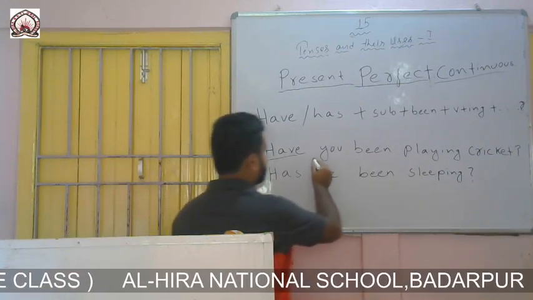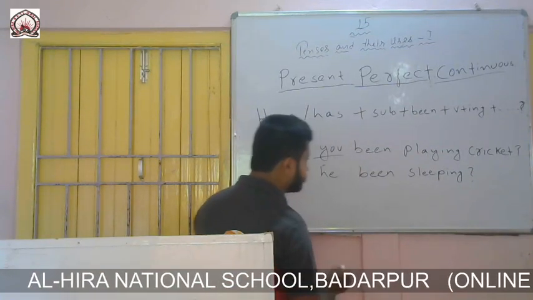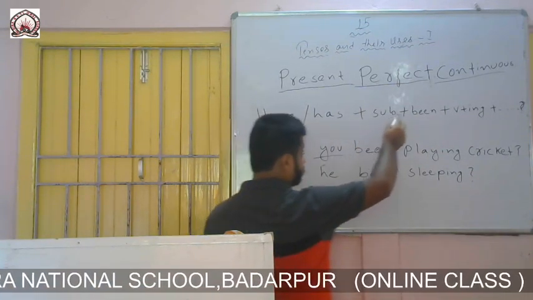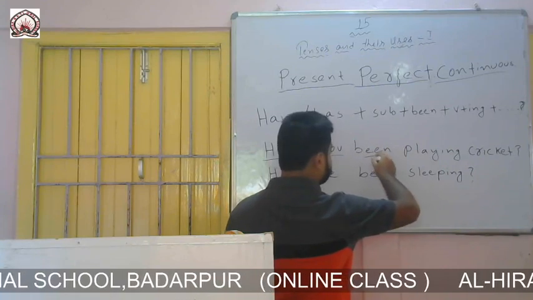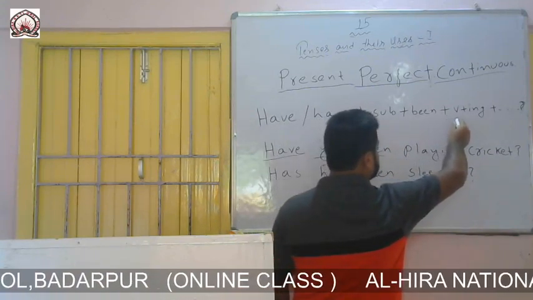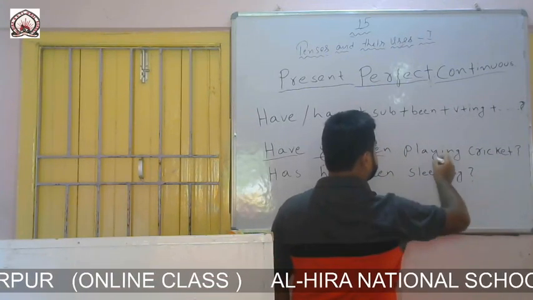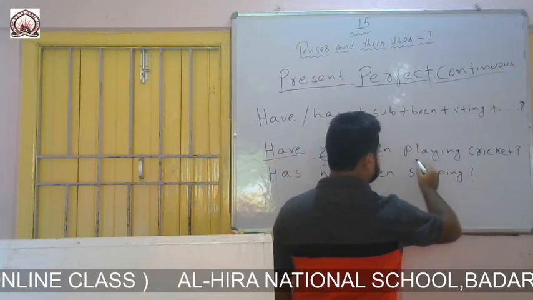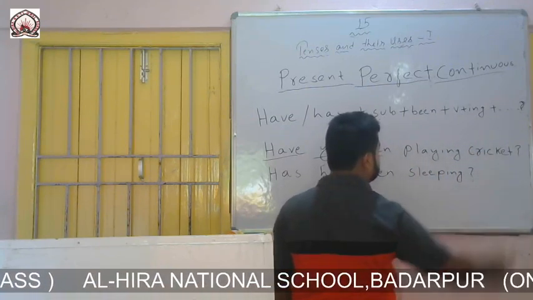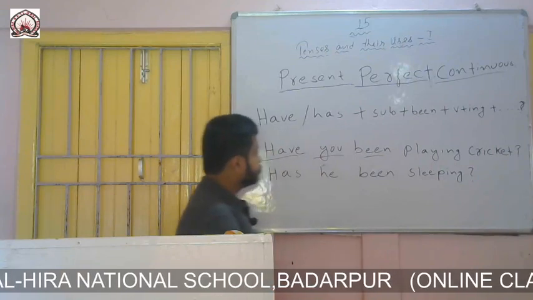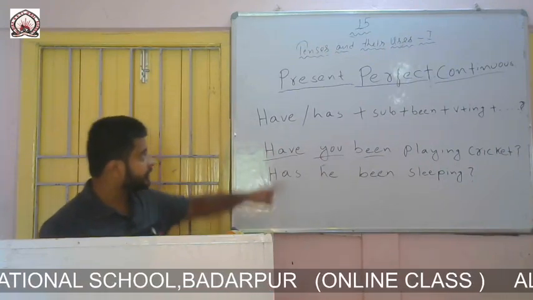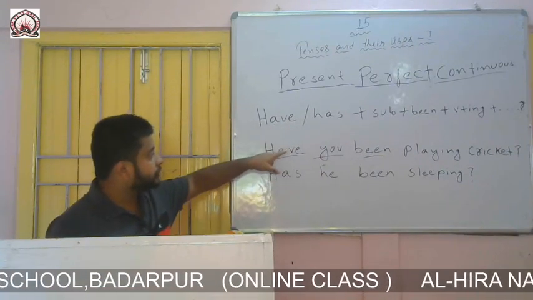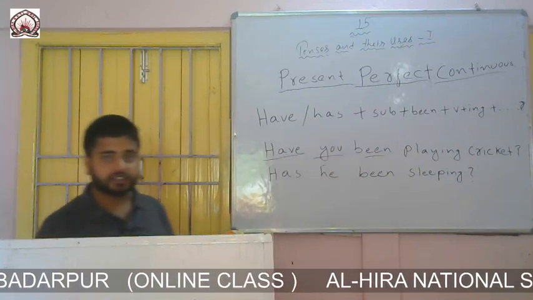So I have written have because the subject is not third person singular. Then the formation says to write been, then I have written been. Then the formation says to write a verb with ing. Here play is the verb with ing, and cricket is the remaining part of the sentence. So have you been playing cricket? See the formation and see the sentence. You will understand it easily.